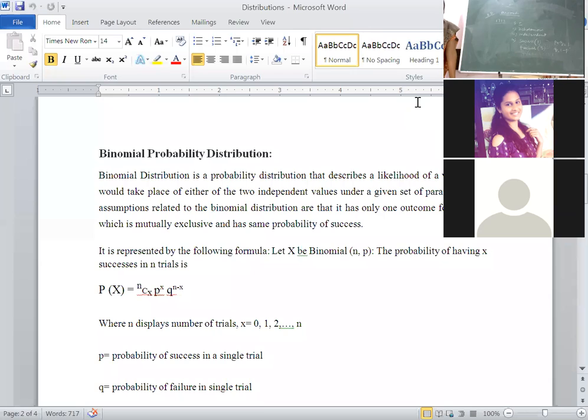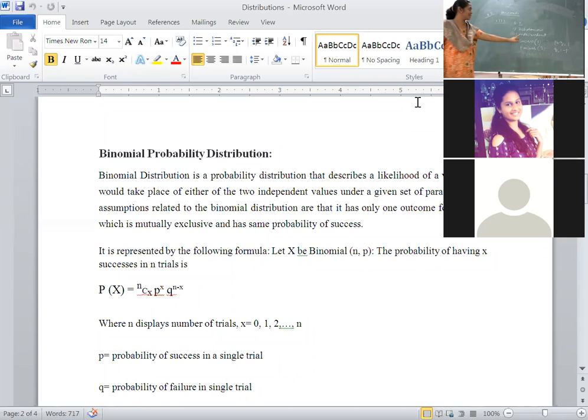What are mutually exclusive events? Two or more events are said to be mutually exclusive if the happening of one event excludes the happening of the other event. What is exhaustive? The totality of all possible outcomes in a trial is called exhaustive. Correct? The second condition is each trial results in two mutually exclusive and exhaustive outcomes termed as success and failure.